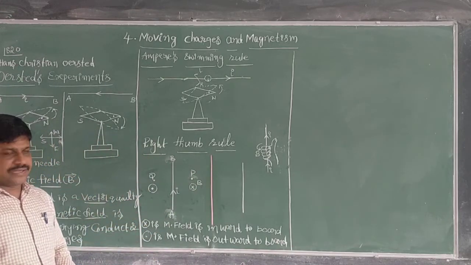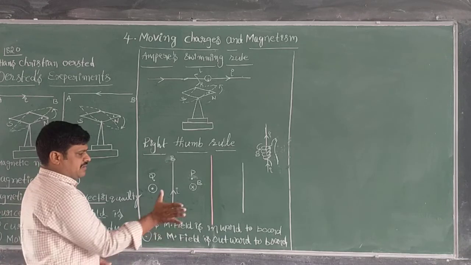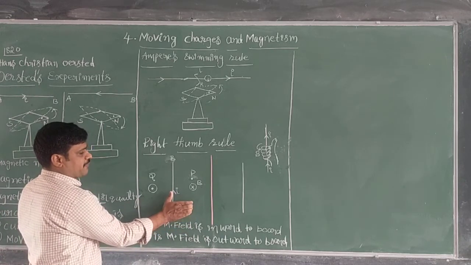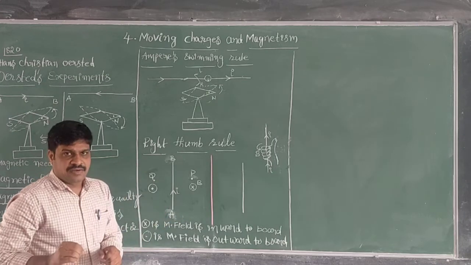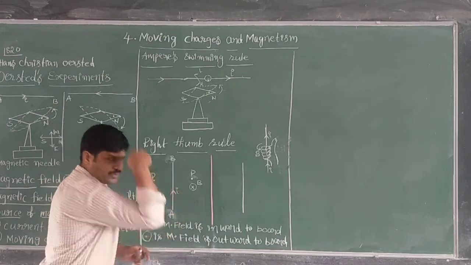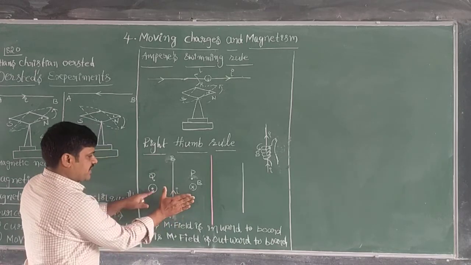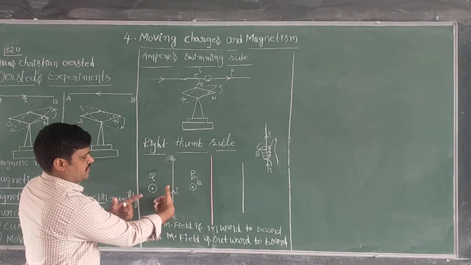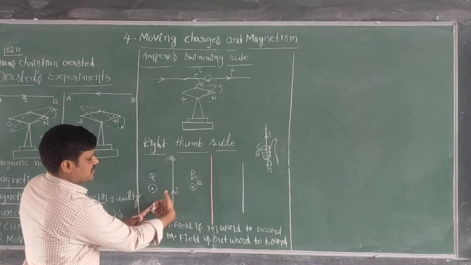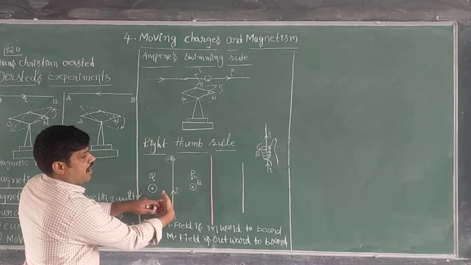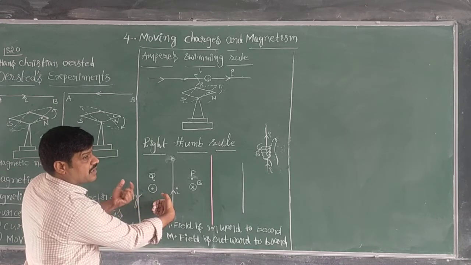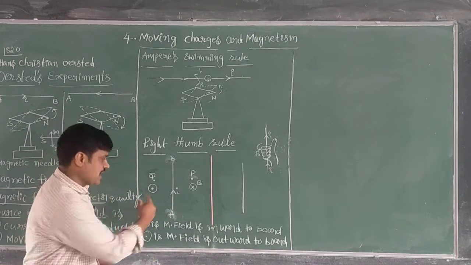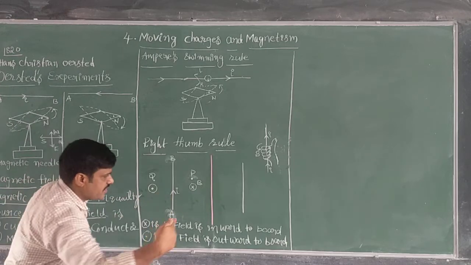Now one example we have seen. In this example, the thumb is pointing in the direction of current at point P. My fingers are folding inward to the board, so the magnetic field direction is inward to the board. In the Q region, the thumb is pointed in the same current direction, and the folding of the fingers is outward to the board, so the magnetic field direction is outward to the board. Here, inward to the board.